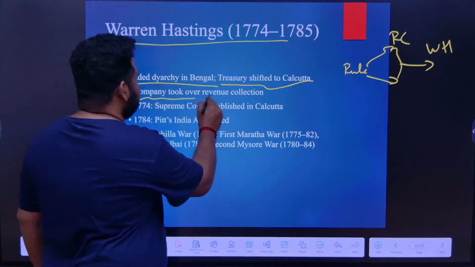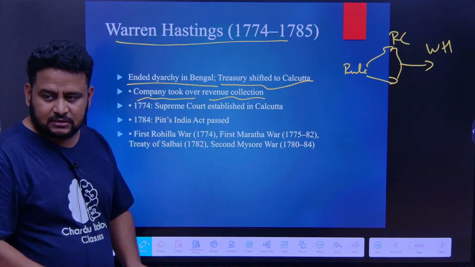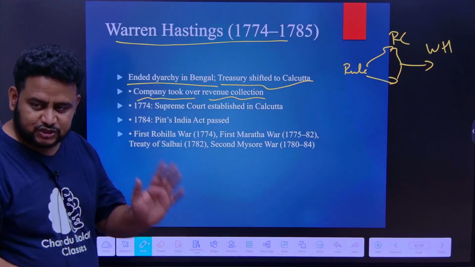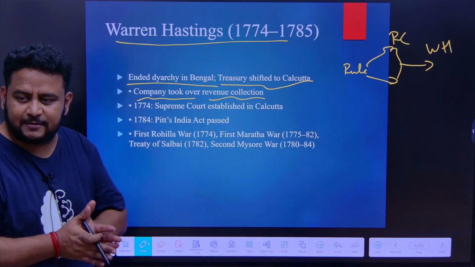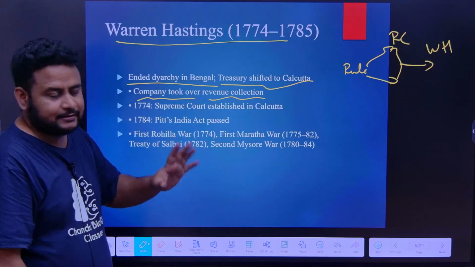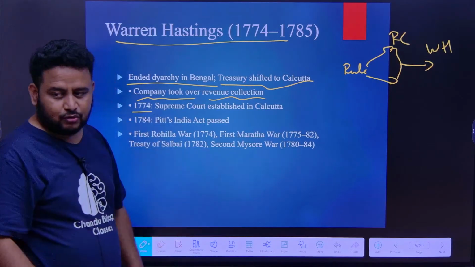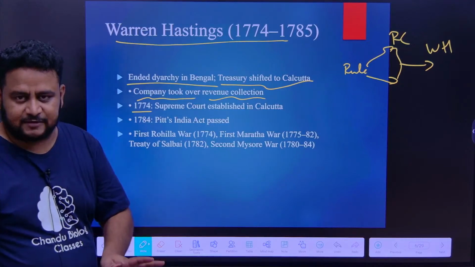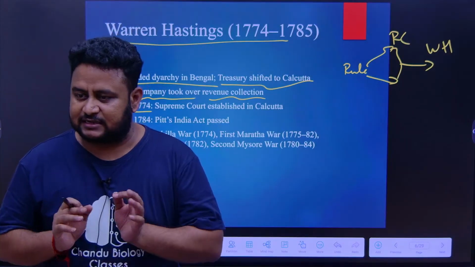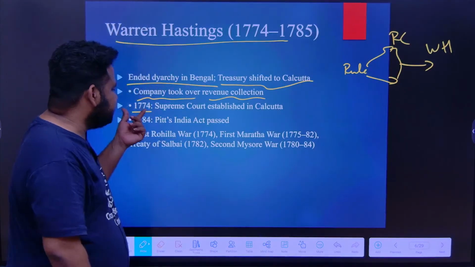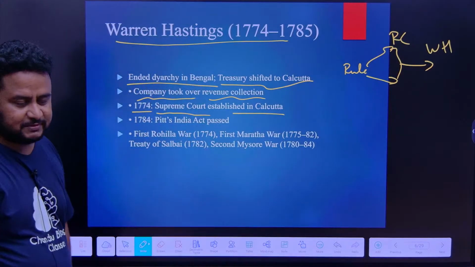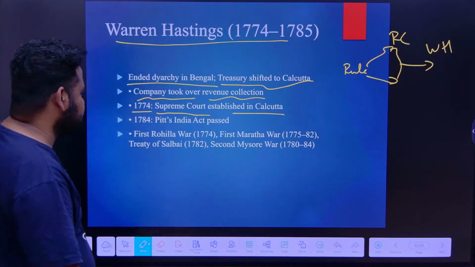Company took over revenue collection. Earlier, administration was done by the company, but revenue collection was not with the company. Now administration as well as revenue collection was done by the company itself. So the company took over the revenue collection, that is, it ended the diarchy. Now in 1774, as I told you, under the Regulating Act of 1773, it was said that a Supreme Court should be set up at Calcutta, and the treasury should be shifted to Calcutta. So accordingly in 1774, the Supreme Court was established in Calcutta.